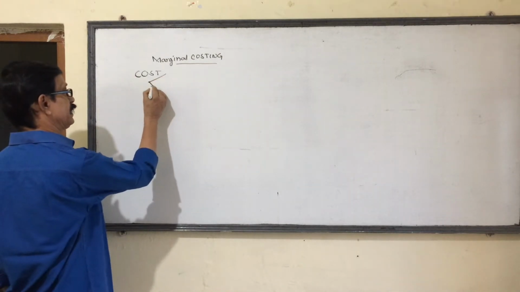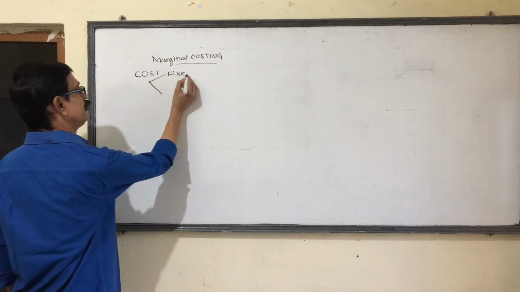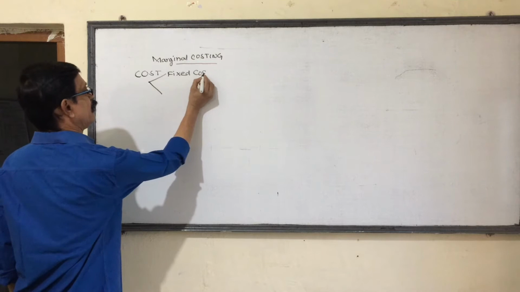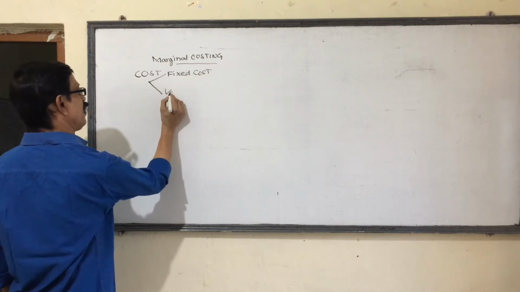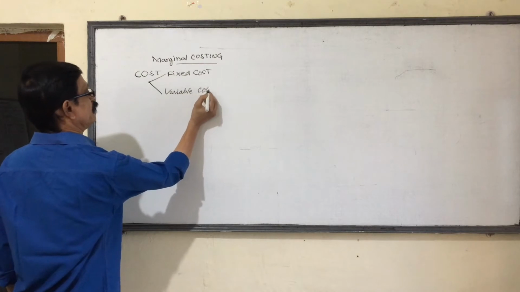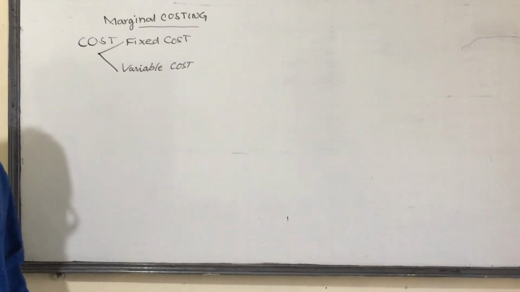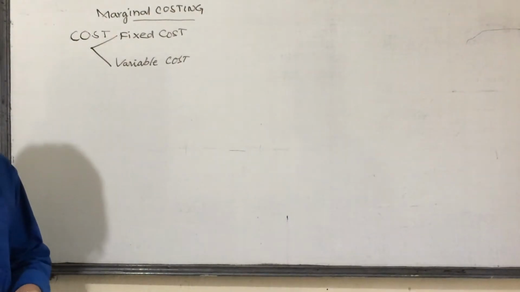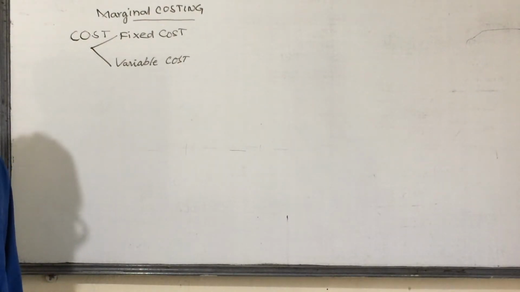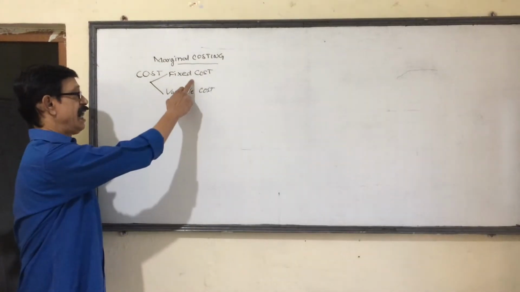Cost, based on its behavior, is mainly of two types: fixed cost and variable cost.